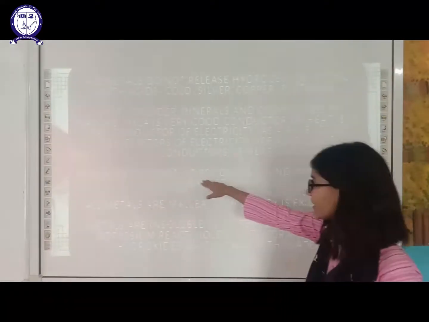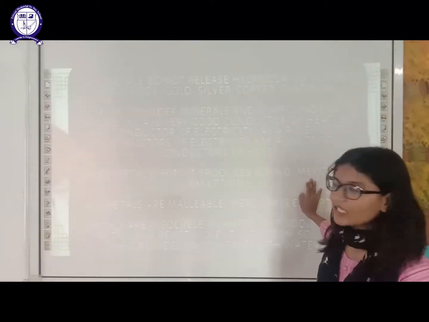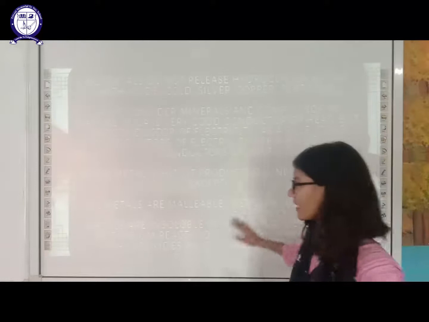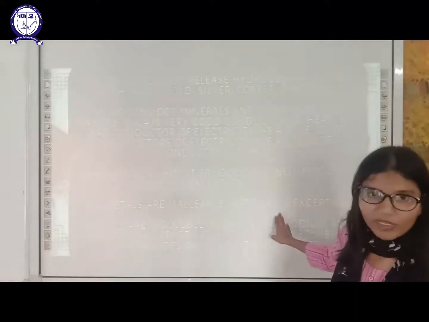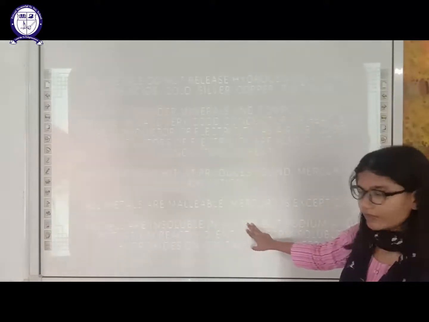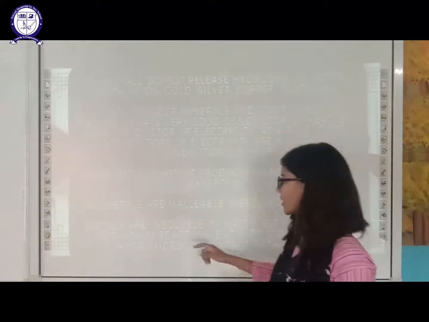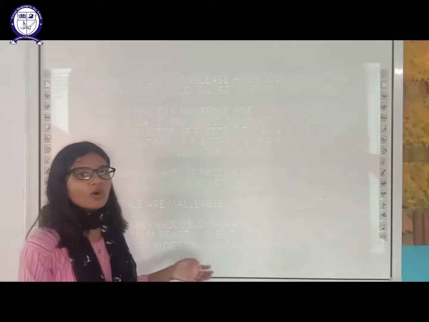And when metal is hit, it produces a pop sound. Then mercury is an exception, which is liquid at room temperature. Metals are malleable except mercury. Metals are insoluble in water, but sodium and potassium can dissolve in water completely with release of heat.